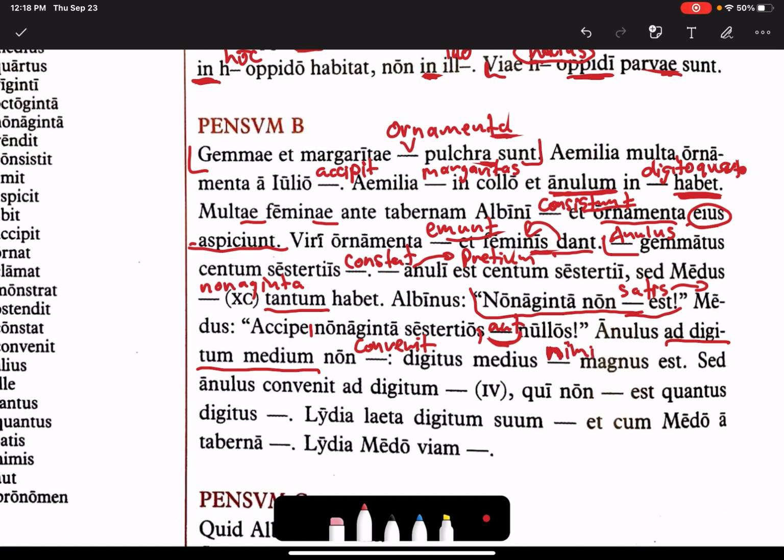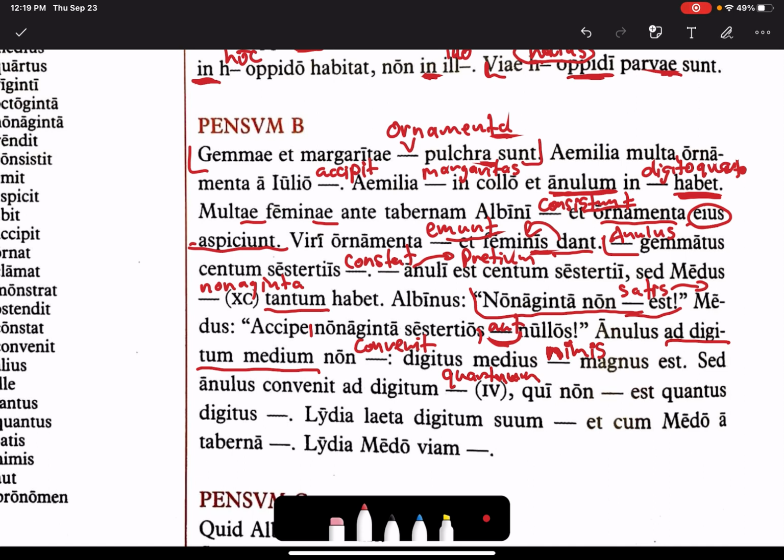So this was on the quiz, right? Nimis magnus est. Sed annulus convenit ad digitum quartum, meaning it's put in. Remember how the ring goes on the fourth finger or the ring finger?